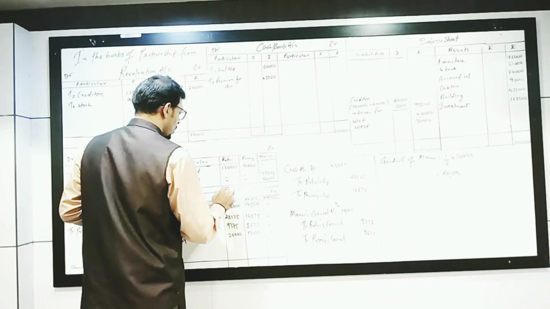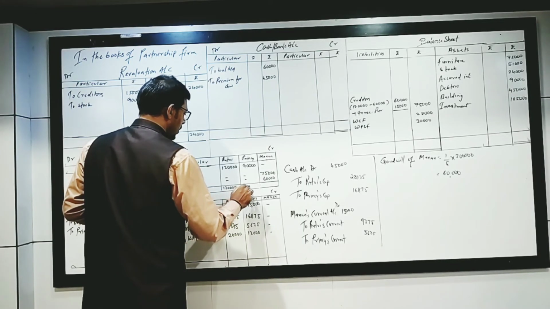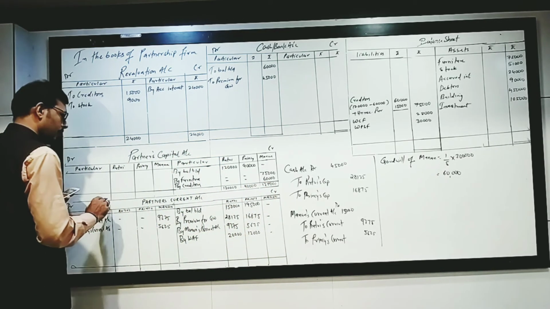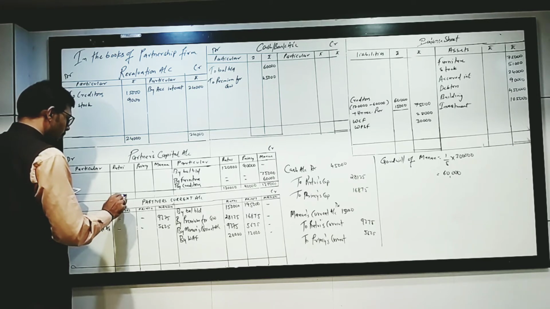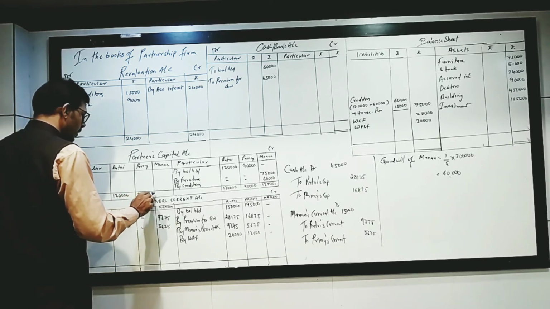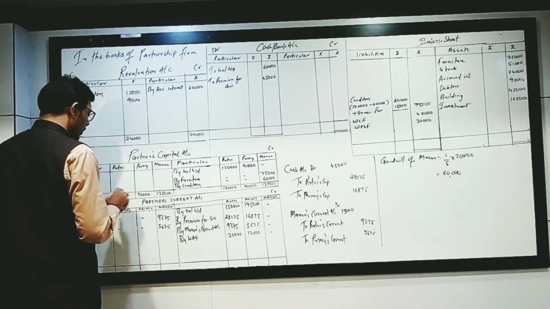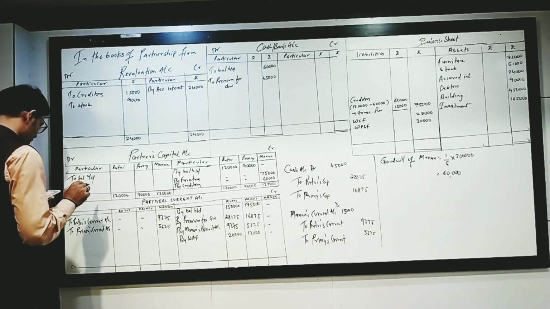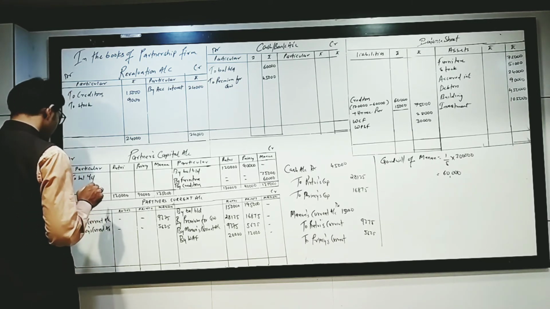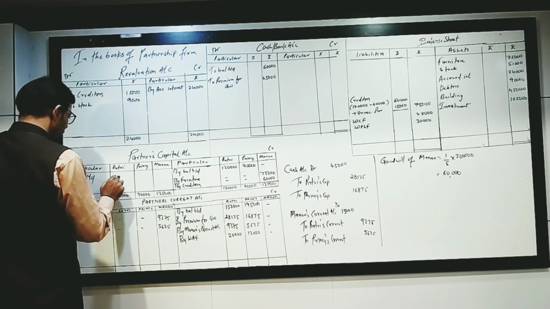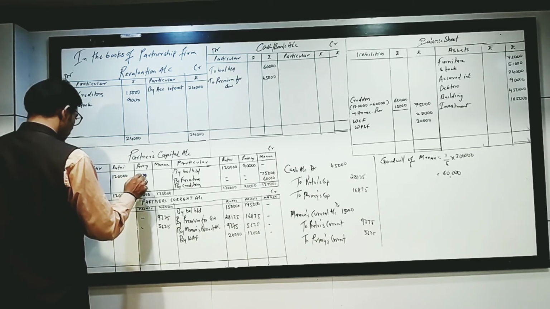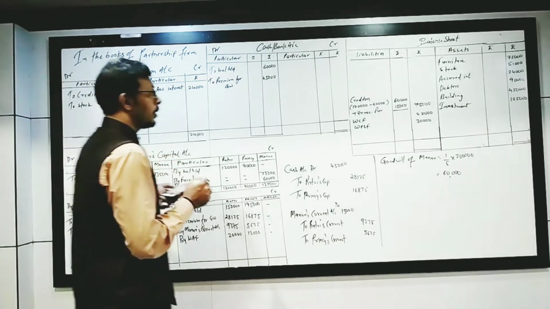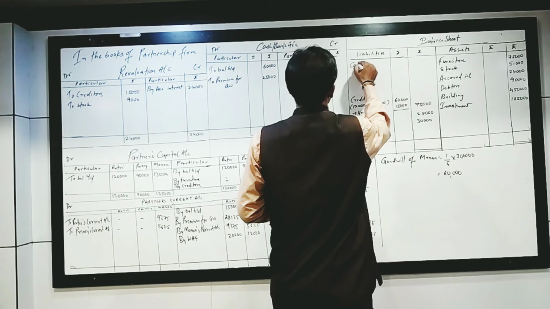Close the capital account: 120, 90, 135. 120, 90, 135 to balance carried down. The balance carried down, 120, 90 and 135, will be recorded on the liability side as capital.